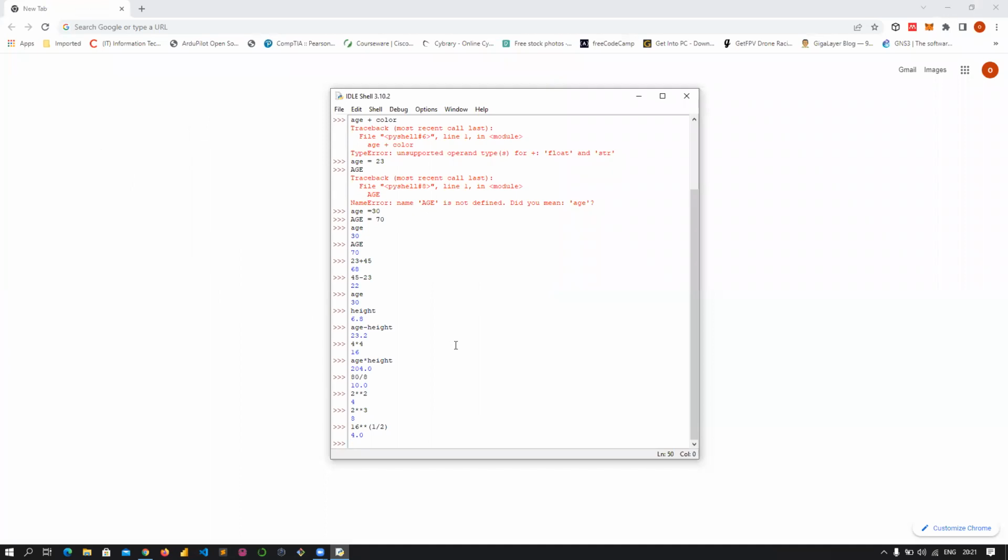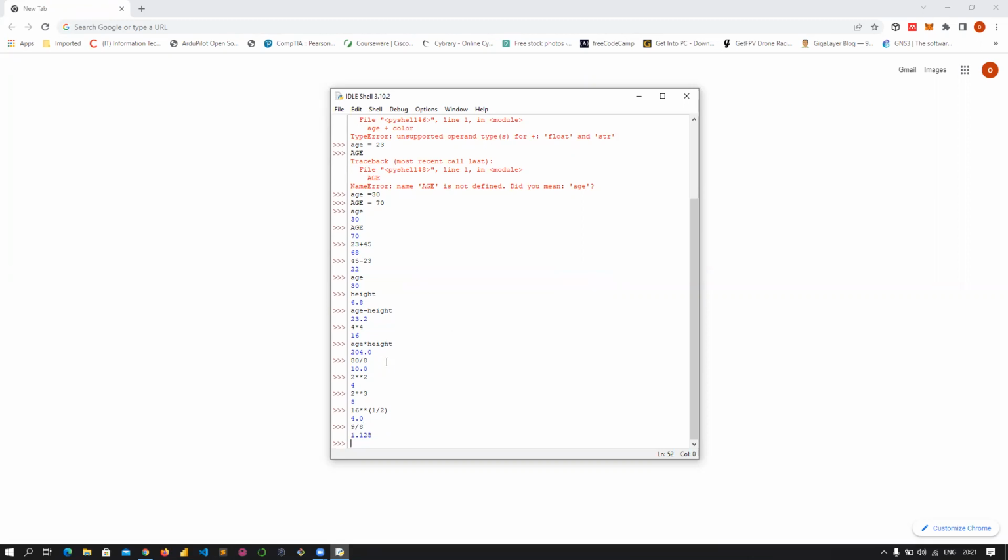Then also there are times whereby you want to carry out division, but you don't need the remainder. For instance, I could say 9/8, and it gives me a floating point number, in this case 1.125. But if you don't want the remainder and you want only the integer part, in this case 1, but you don't need the 0.125, how can you do that? You use the / twice.